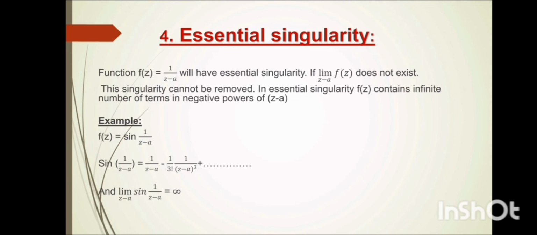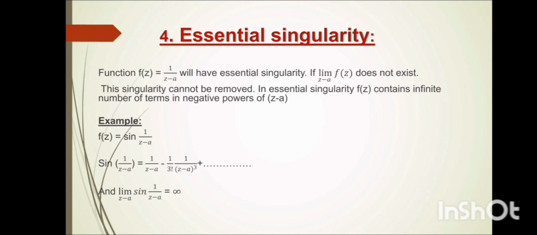The function f(z) = 1/(z - a) will have an essential singularity if the limit as z tends to a of f(z) does not exist. This singularity cannot be removed. In an essential singularity, f(z) contains an infinite number of terms in negative powers of (z - a).